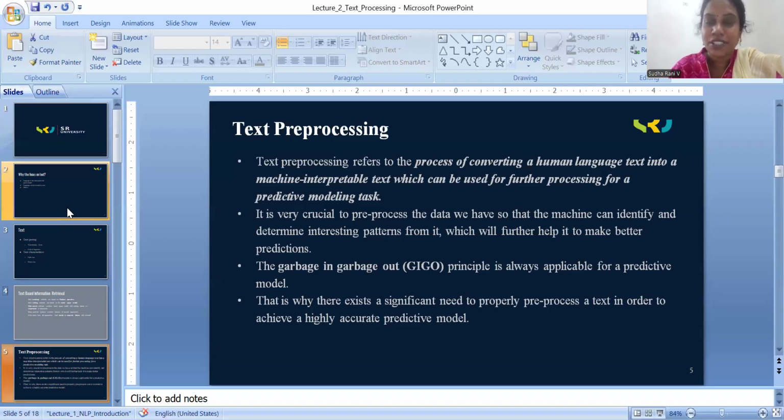So text pre-processing refers to the process of converting human language into machine interpretable text, which can be used for further processing of a predictive model task. So simply, if you want to define it, text pre-processing is the conversion of human understandable language into machine understandable language. I will give you a live example.